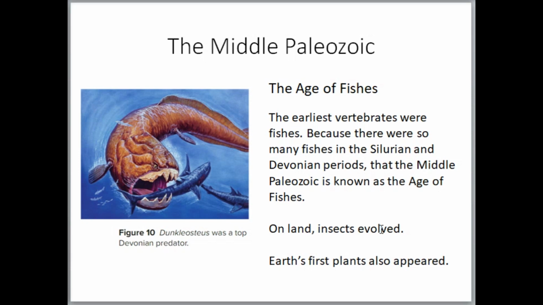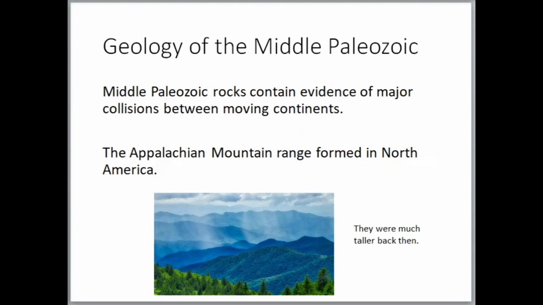And on land, you had insects evolving, and the first multicellular plants appeared as well in the middle Paleozoic. Also, what happened in the middle Paleozoic was you ended up with mountain ranges forming. And the one mentioned in the book is the Appalachian mountain range in North America.